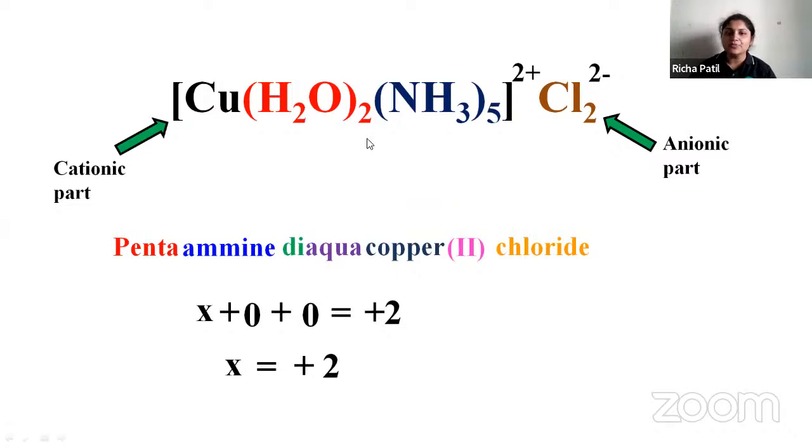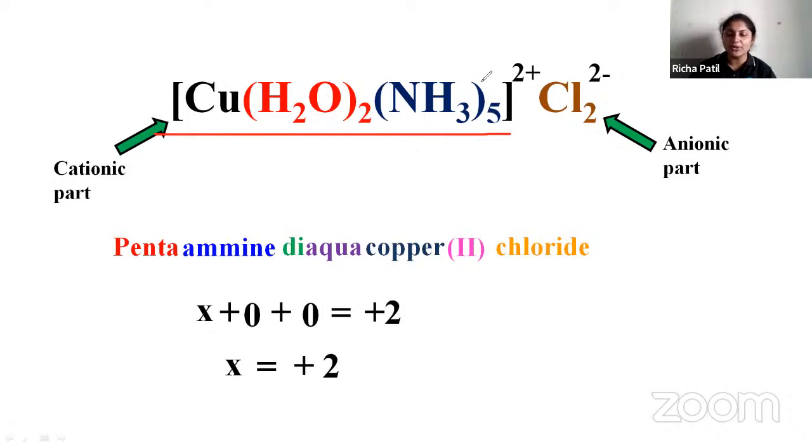One more example. You have an anionic part this side and a cationic part here, because the overall charge on this complex is plus 2. So first ammine or aqua comes, right? Because before aqua, ammine comes.